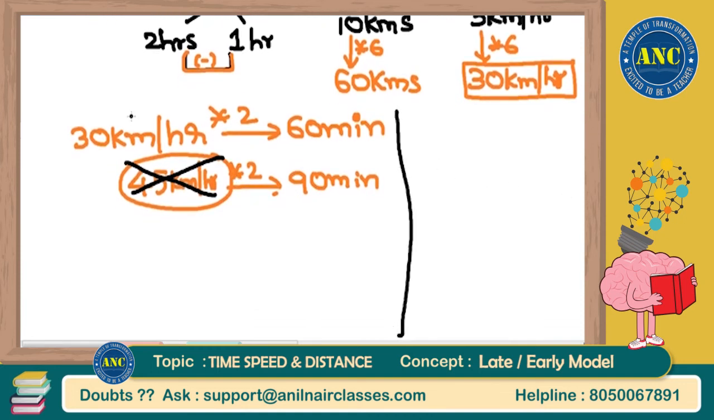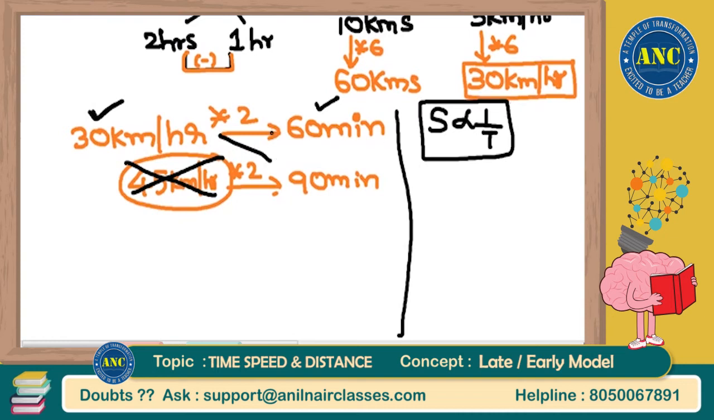Please understand carefully, sir. This part is the speed. This part is the time. That means whenever this is the speed, this is the time. Speed and time are inversely proportional to each other. Whenever any two parameters are inversely proportional to each other, you should never cross multiply. Rather, you should multiply them parallelly, which I also taught you in time and work class.